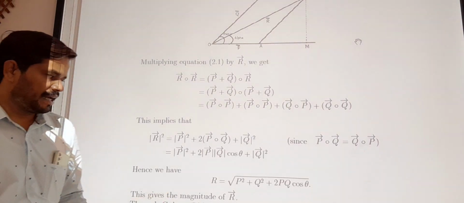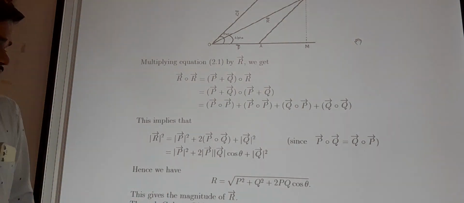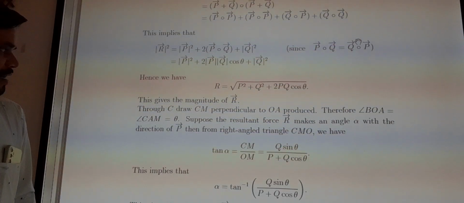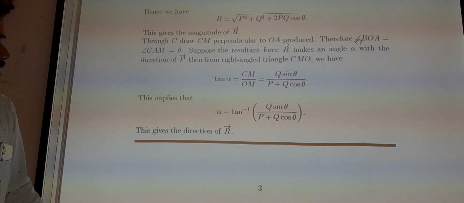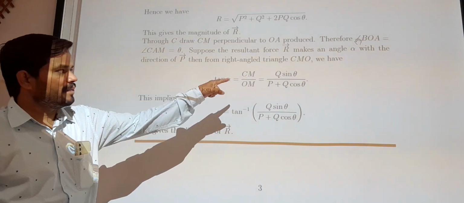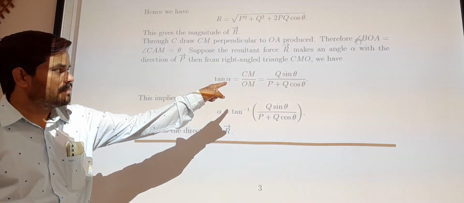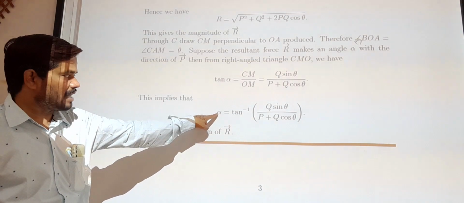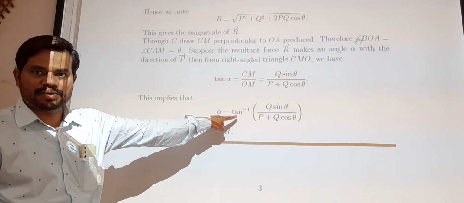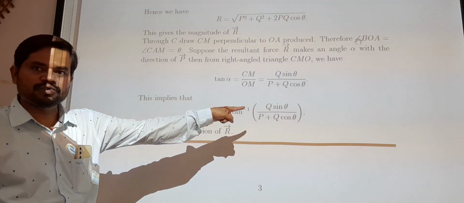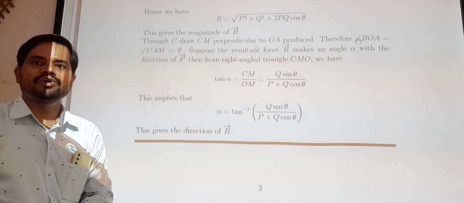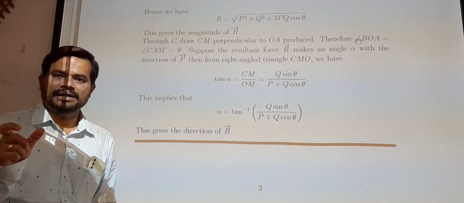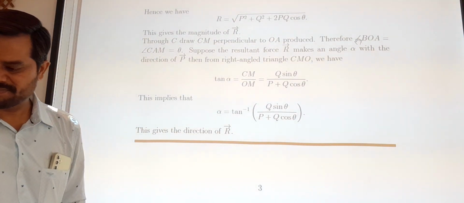Then from the right angle triangle CMO we have tan alpha equal to CM by OM, which is Q sin theta upon P plus Q cos theta. So alpha is tan inverse of Q sin theta upon P plus Q cos theta. This gives the direction of the resultant vector R bar.